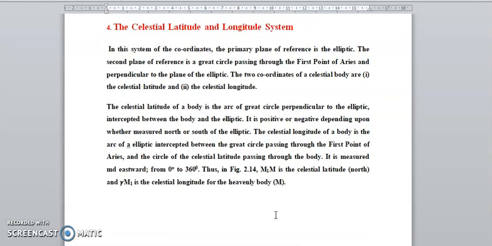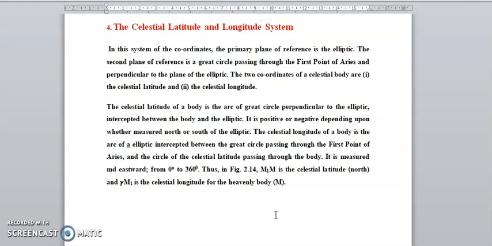Celestial latitude and longitude. In this system, the coordinates refer to the primary plane, the ecliptic, and the second plane refers to the great circle passing through the first point of Aries and perpendicular to the plane of the ecliptic. The two coordinates of the celestial body are the celestial latitude and the celestial longitude. Celestial latitude of the body is the arc of the great circle perpendicular to the ecliptic, intercepted between the body and the ecliptic. It is positive or negative depending upon measurement north or south of the ecliptic.